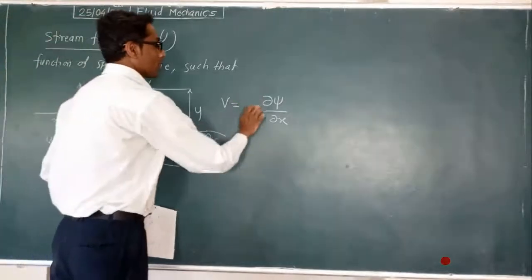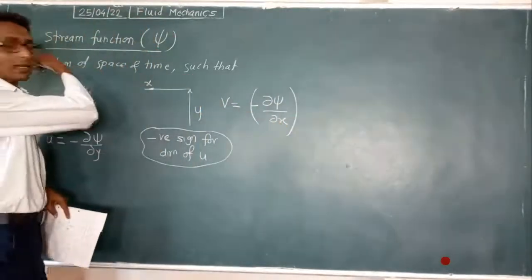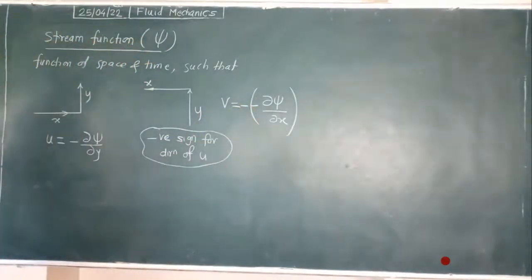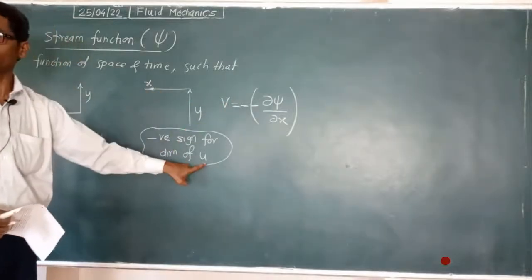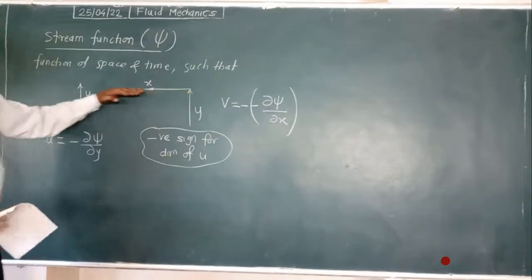But in this case this velocity is on the left side, that is why one more negative sign is here. So this outside sign is negative, written for the direction of u, because it is the perpendicular direction.